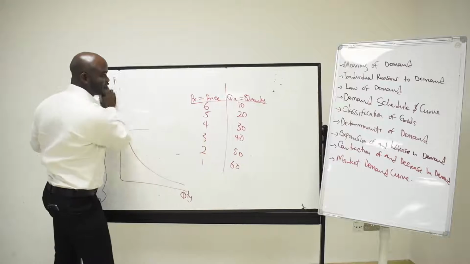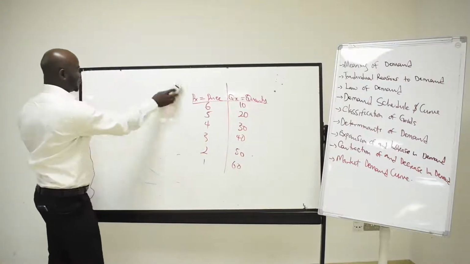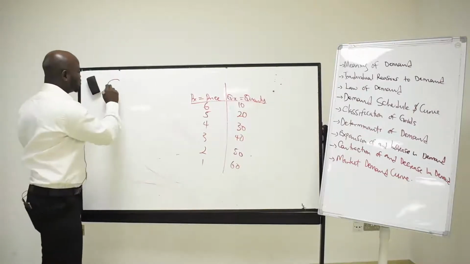Now, under the classification of goods, here we have what we call substitute goods.